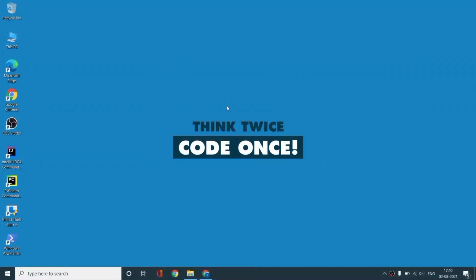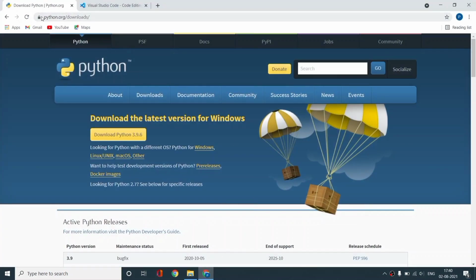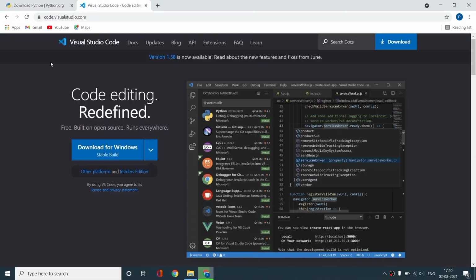Hey guys, so we are back with our computer. So first we will install some programs which will help us to run our Python programs and to write our Python programs more efficiently. So do follow these steps and download these programs. So open any browser of your choice and head over to python.org/downloads. Here you will find this download Python button, which will help you to download the latest version of Python for your operating system. So I will download this Python for my operating system first.